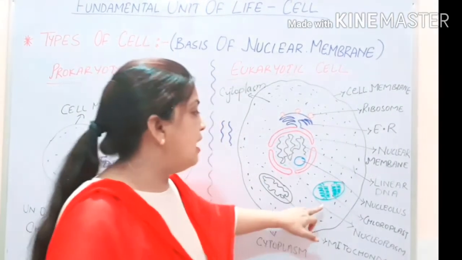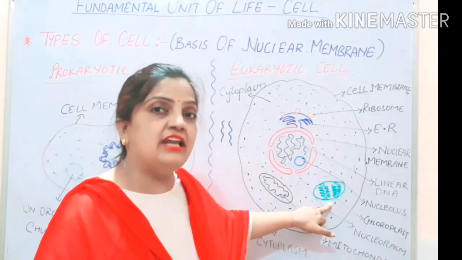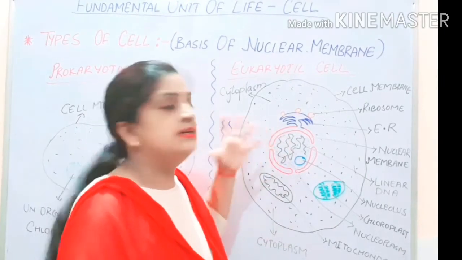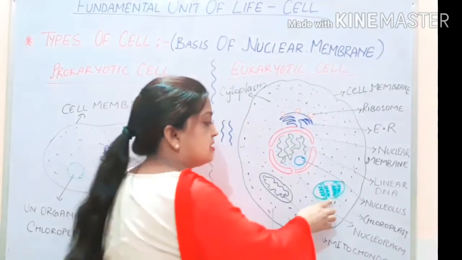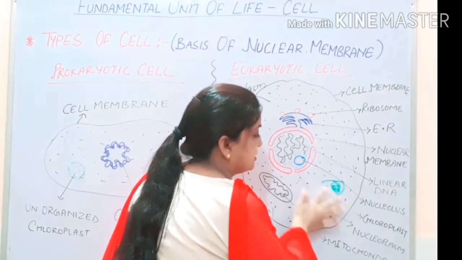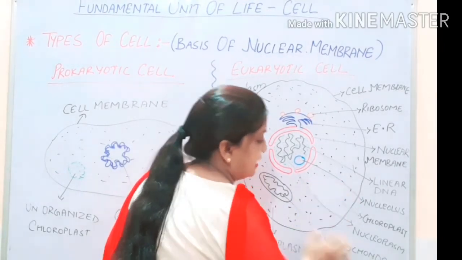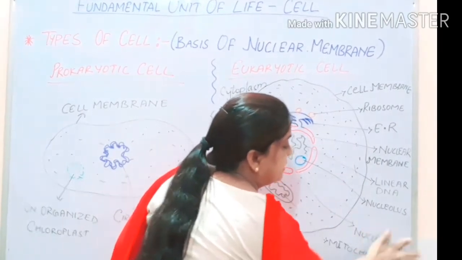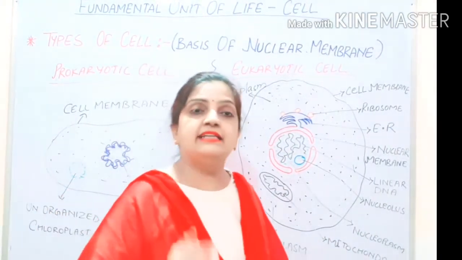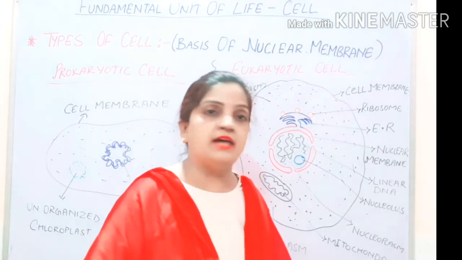Now children, well developed, well organized chloroplast is also present inside the cells. Now children, this was an animal cell, so this chloroplast will be absent. Just for your understanding, I have made it. But in animal cell, chloroplast is absent, and in case of plant cell, chloroplast is present.